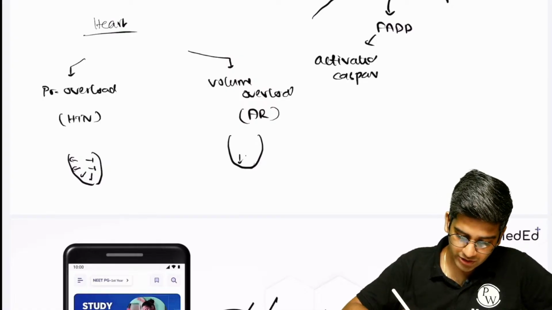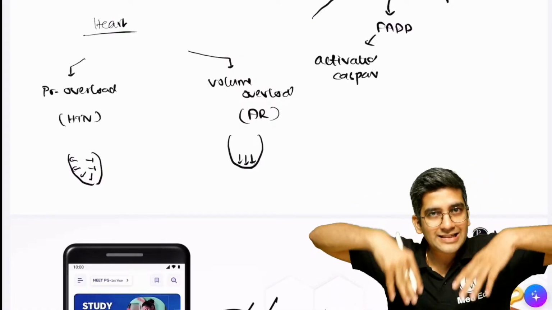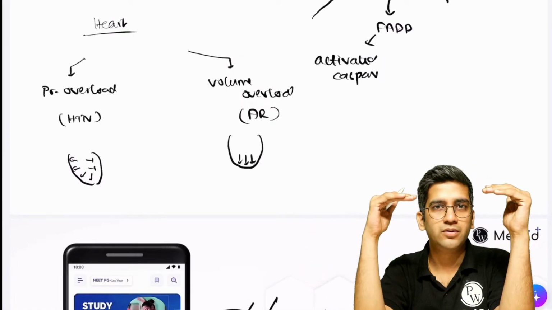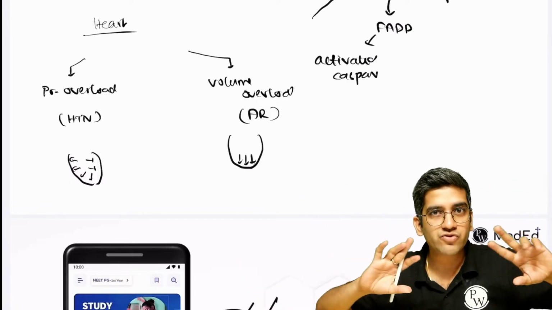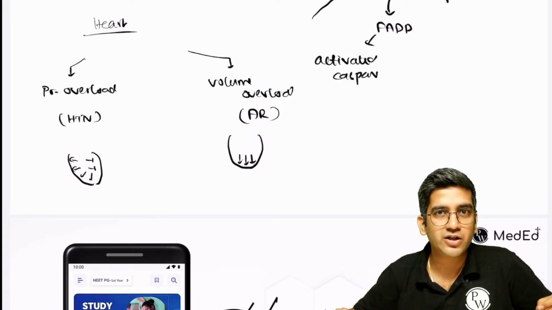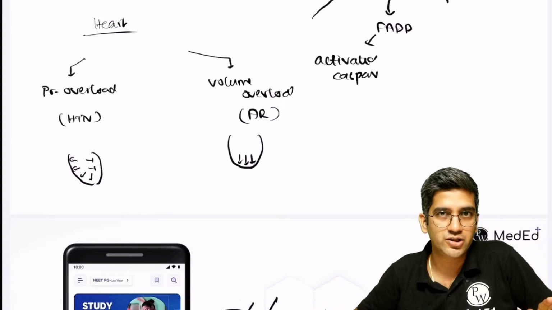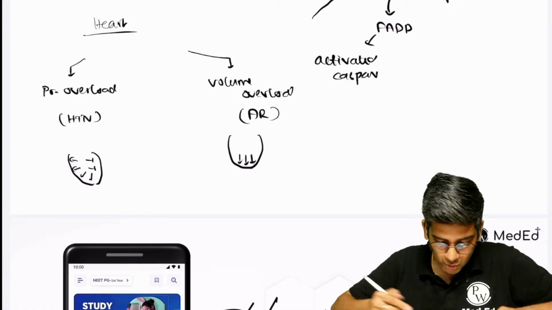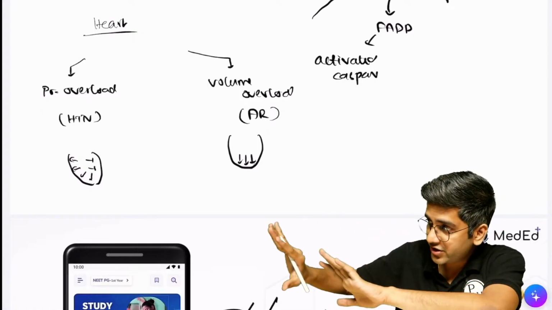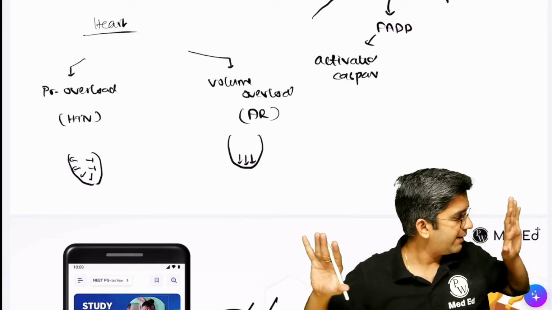Volume always goes to the most dependent part. It will exert more pressure down, not on the top. That's what liquid does. And pressure, atmospheric pressure is the same whether you're in Kashmir or in Kanyakumari. It's the same. It will not change. Whether in USA or here, pressure is always equally distributed. So when it's equally distributed pressure, I'm pushing this part the same way I'm pushing this part.